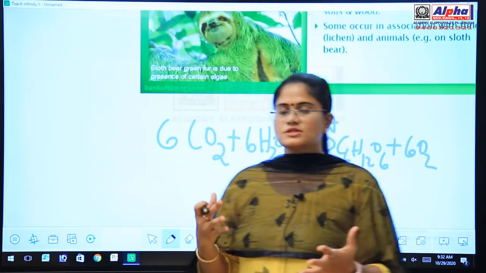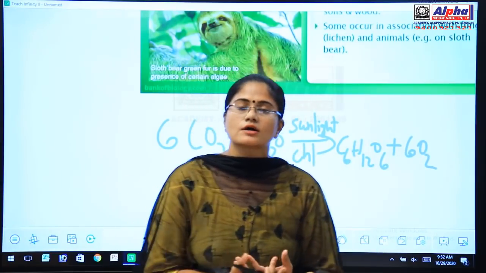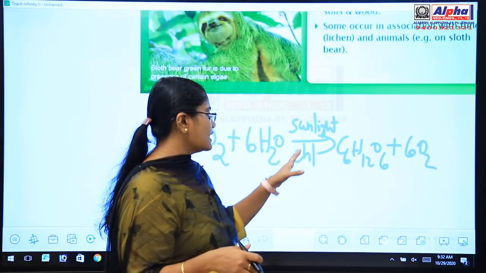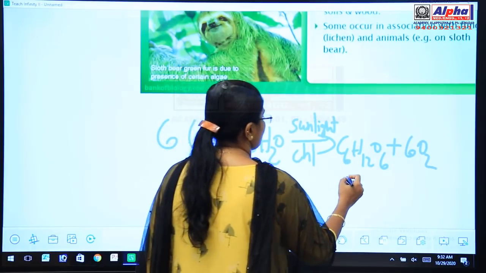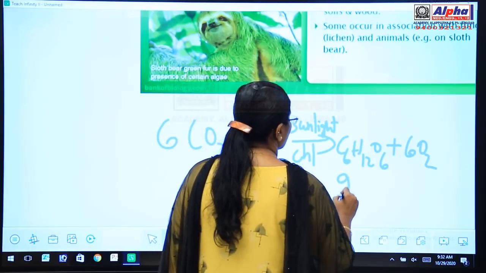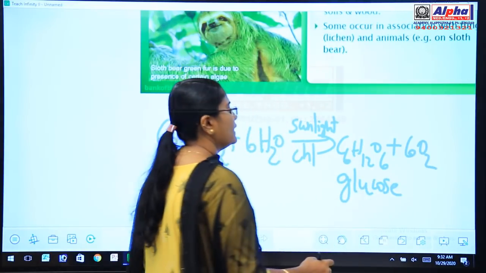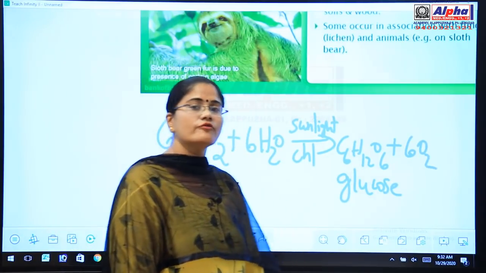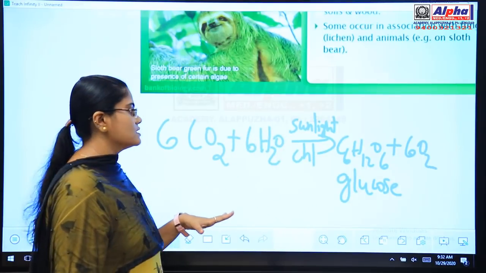So children, photosynthesis, as I said, is the process of taking in carbon dioxide and water molecules in the presence of sunlight and chlorophyll. They prepare their food, that is C6H12O6, which is known as glucose. So the algae prepare their food, glucose, and they eliminate 6 molecules of oxygen. So this is the balanced equation for photosynthesis.